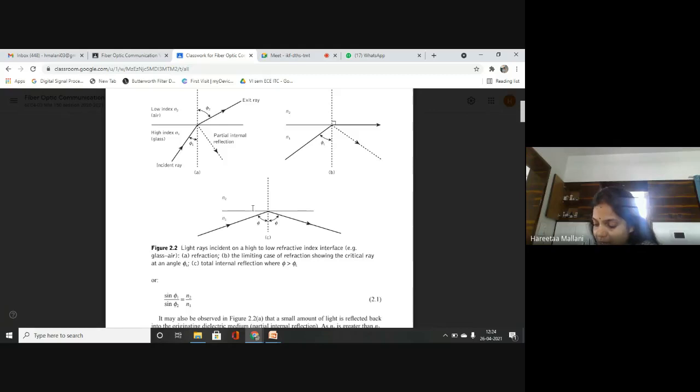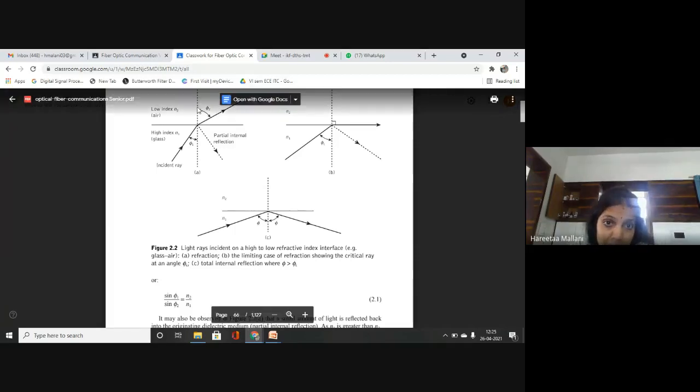If the dielectric on the other side of the interface has a refractive index N2, which is less than N1, then the refraction is such that the ray path in this lower index medium is at an angle phi2. We have seen, again I am repeating because this is a very basic concept.